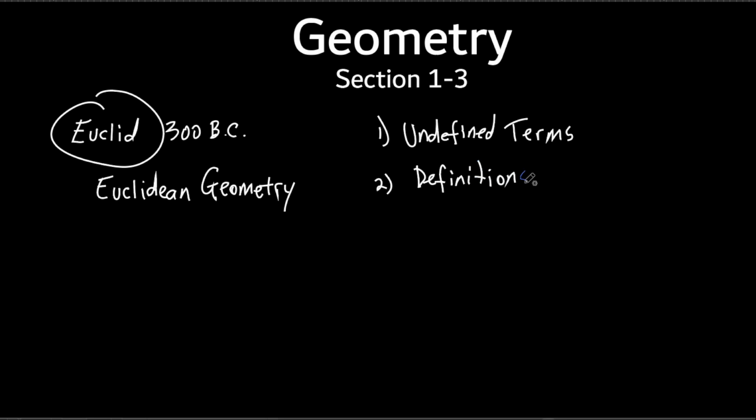I will never on a quiz or a test say, define this word, and you have to memorize the definition and write it down. Some geometry teachers do that. I don't do that. Just know what the words mean, okay? Because we're going to be using them a lot. What are some of the definitions we did? We had like collinear, right? What's another one? Coplanar. We had like non-coplanar. We had skew lines. We had parallel lines. We had all kinds of stuff like that, correct?